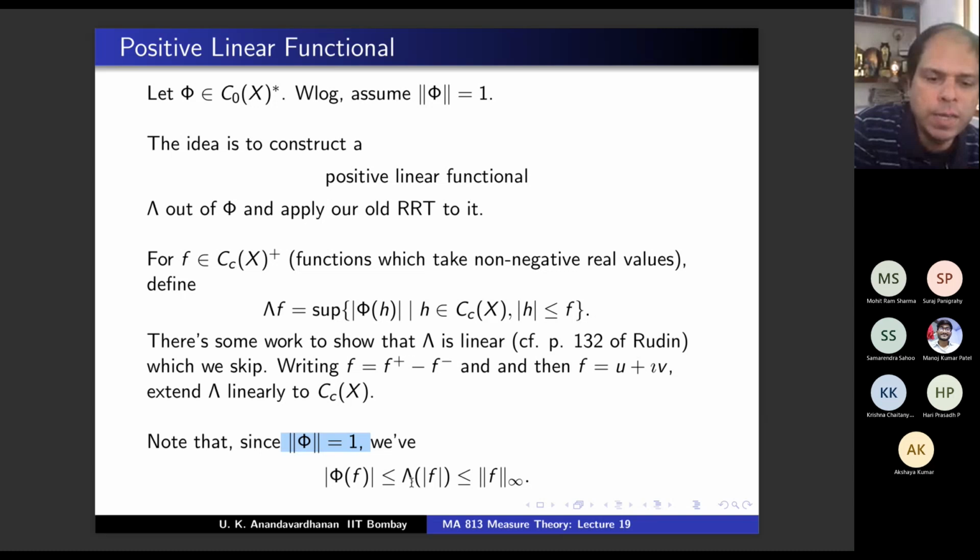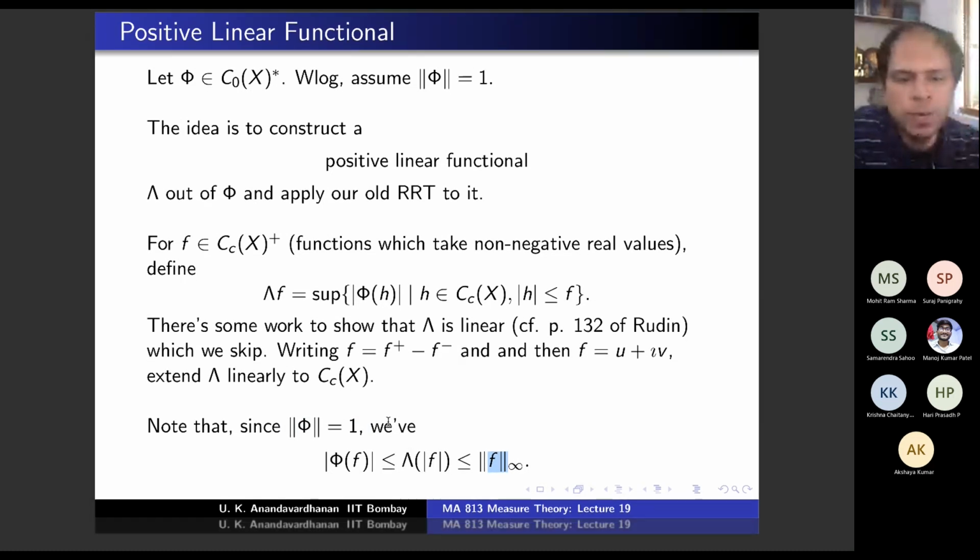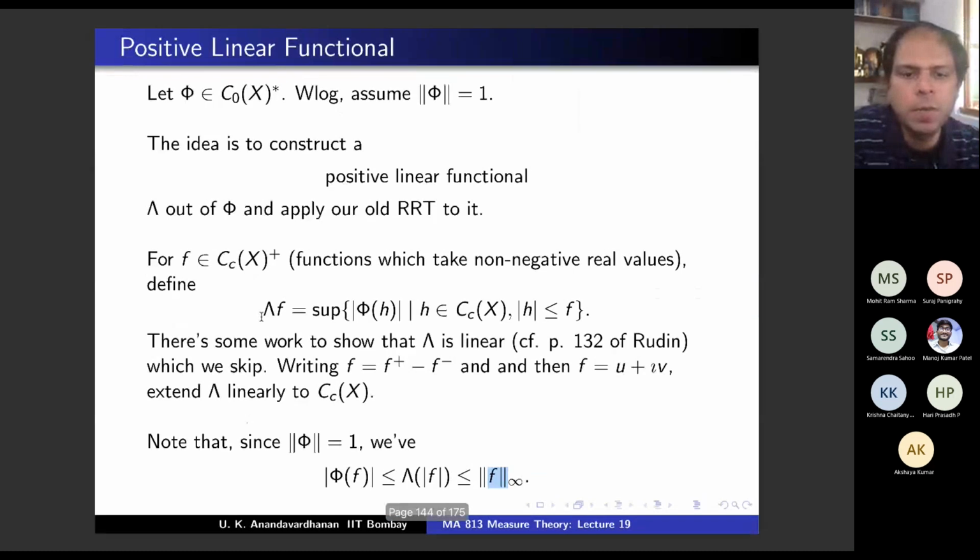Mod of phi f is less than or equal to lambda of mod f, which is less than or equal to the sup norm of f. This is coming from the definition, using the fact that norm phi is 1, right? Mod of phi f is one of the contributing things, and this is a supremum. So this is fine, no? From the very definition, because it's a supremum.